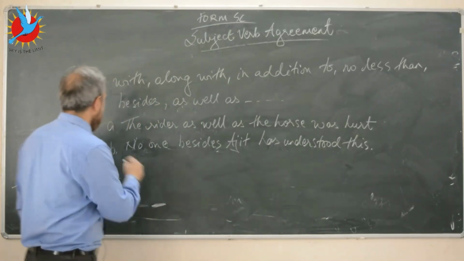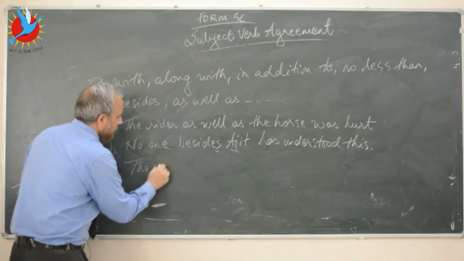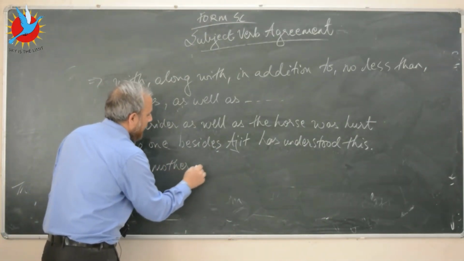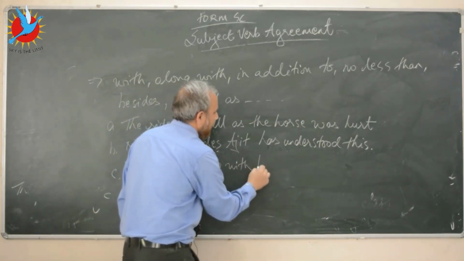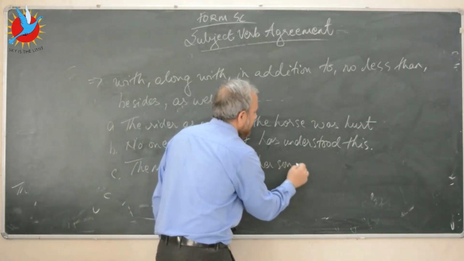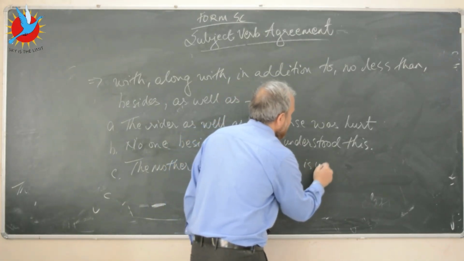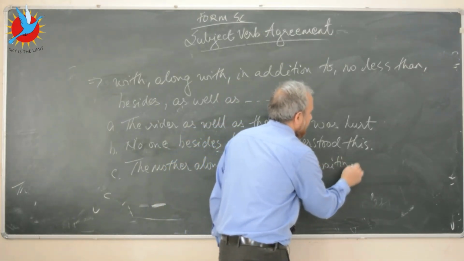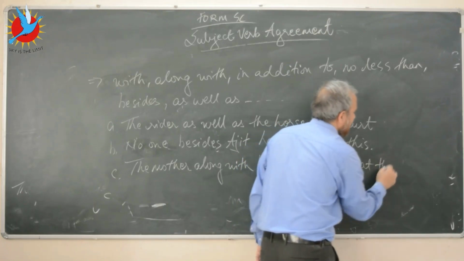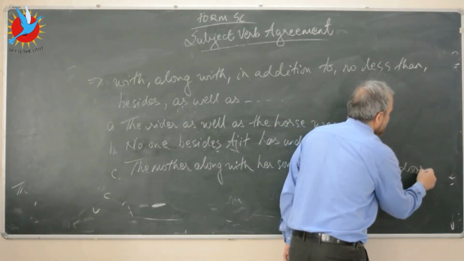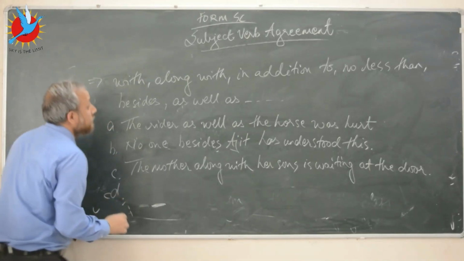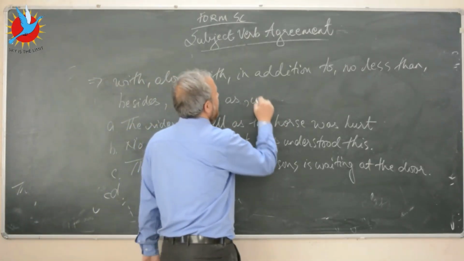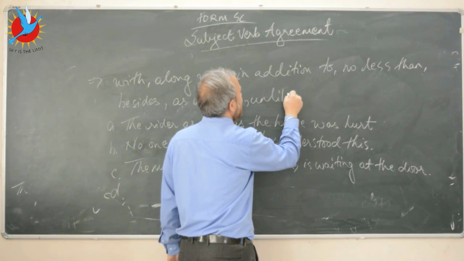Or let's say the mother along with her sons is waiting at the door.